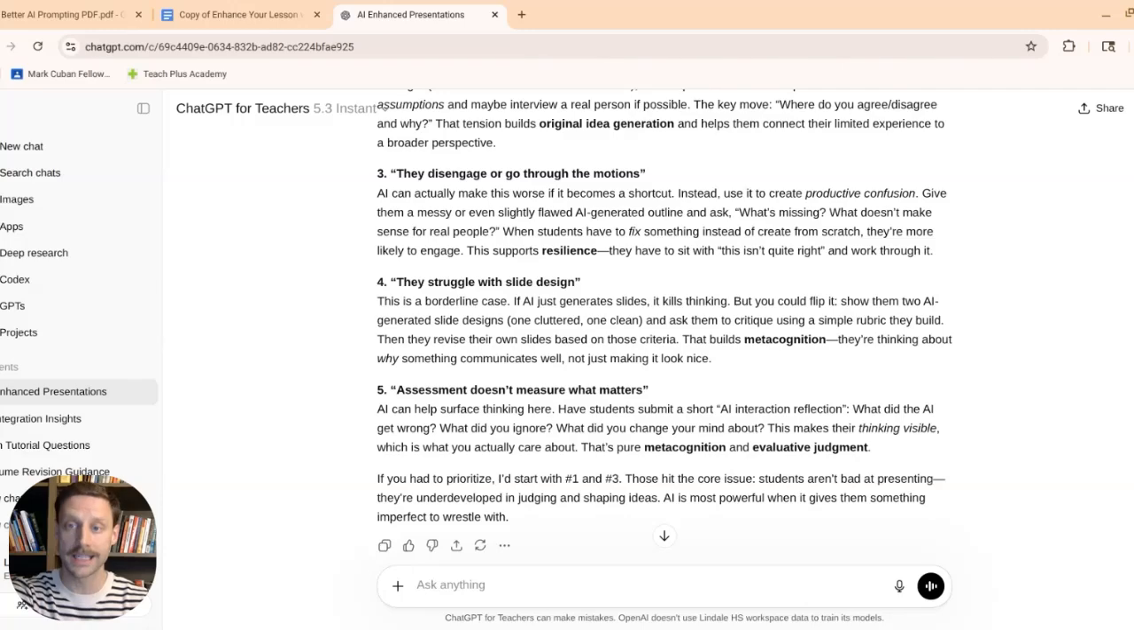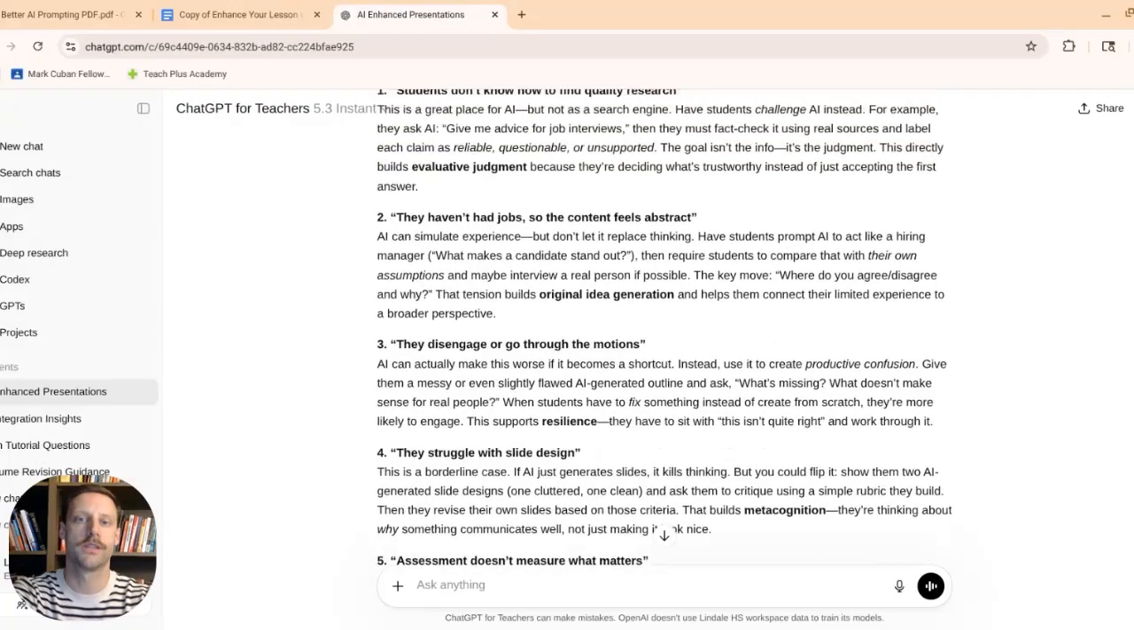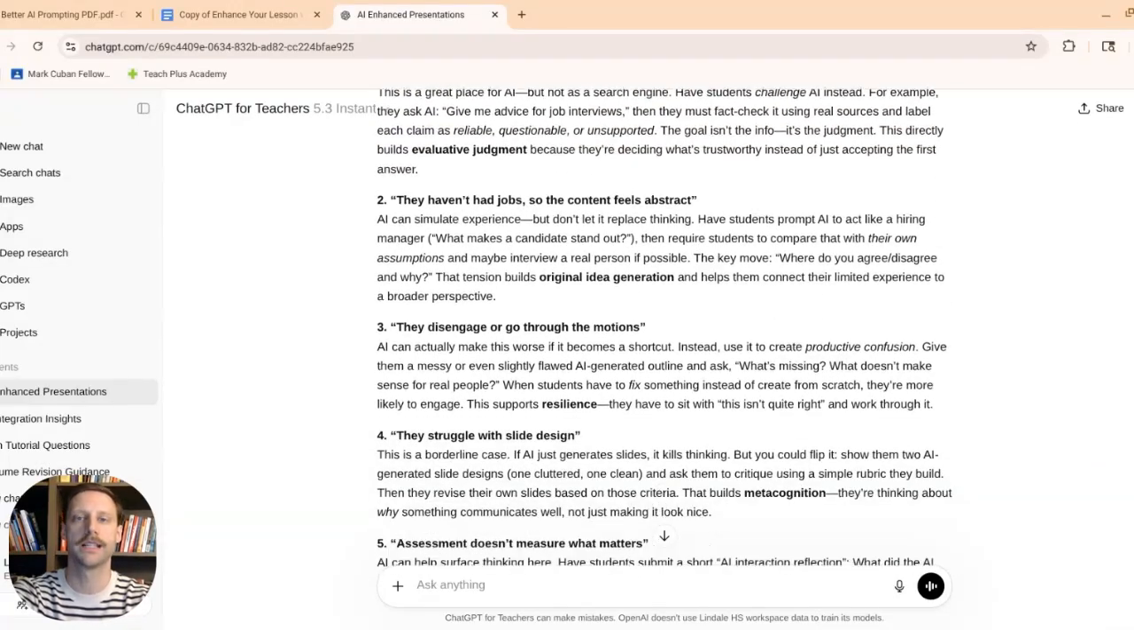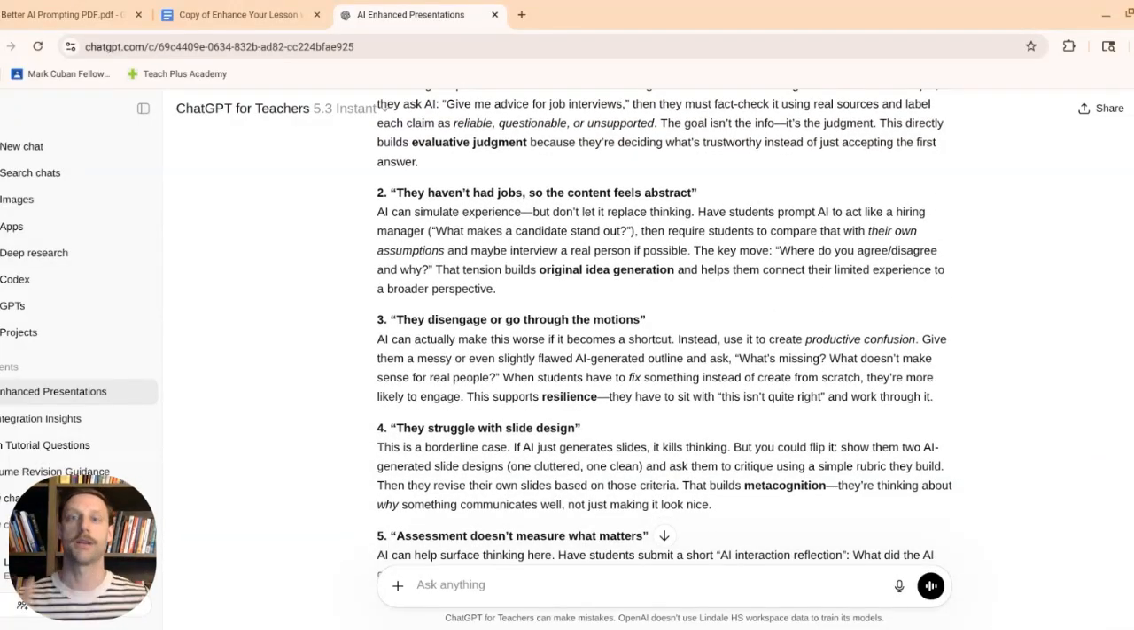The idea of slide design, I've talked about slide design in some of these other tutorials or design elements in general, but it points out that if AI just generates the slides for them, it does kill thinking, and so that is a concern to have. Instead, you could provide them, as it mentions, with one cluttered slide and one clean slide, so similar to what I was saying under the last one, and having them critique it with the rubric. You could even show them how to prompt in order to change that slide over time. What I love about each of these suggestions that are coming about is it's not saying just go to AI and let that be your starting point.